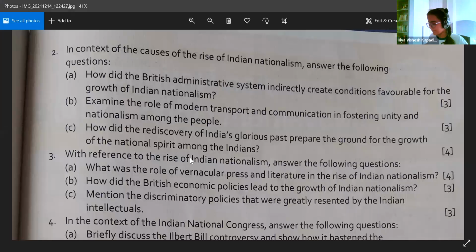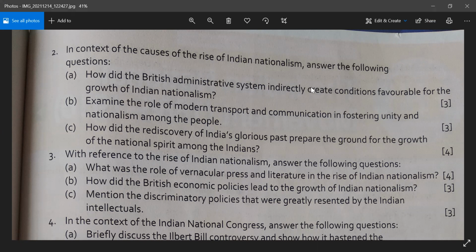In the context of the causes of the rise of Indian nationalism, answer the following questions. Number one, how did the British administrative system indirectly create conditions favorable for the growth of Indian nationalism? See, Britishers were improving their own administrative system so that they could run it smoothly. But how did it indirectly help the Indians?